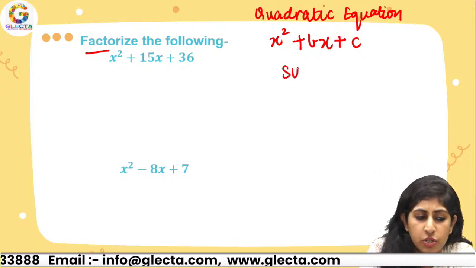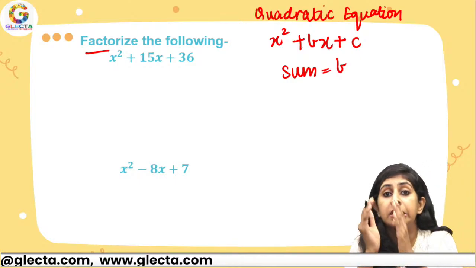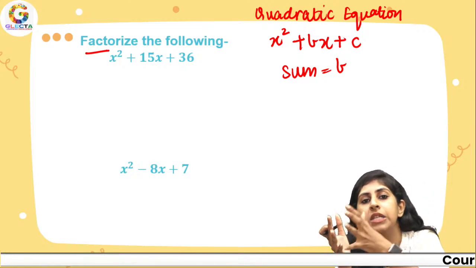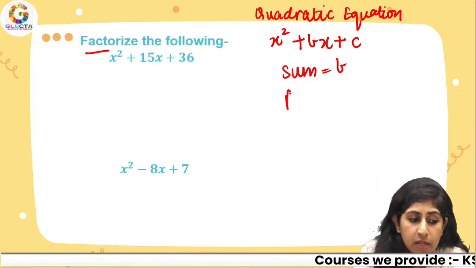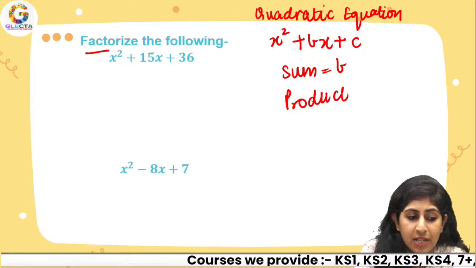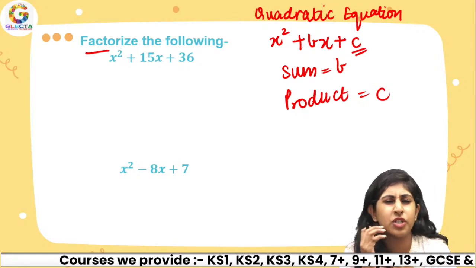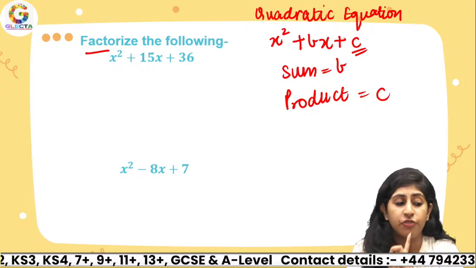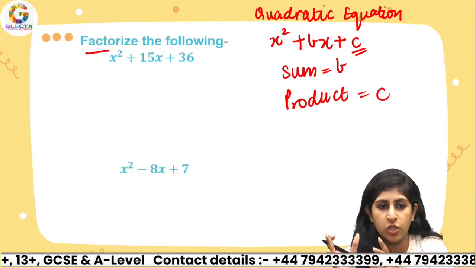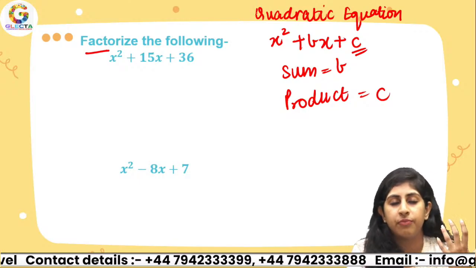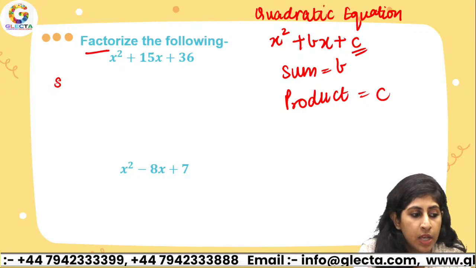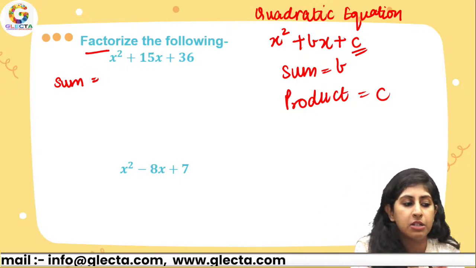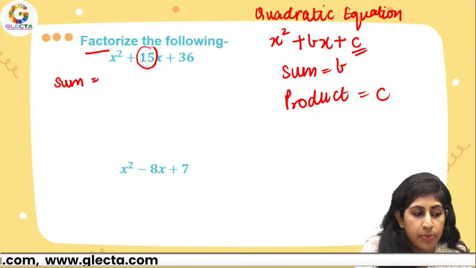You're going to think of just two numbers whose sum is the coefficient of x. Coefficient means the number that is being multiplied with x, and the product is the constant term. This c which has got nothing to do with x, it's just being added in my terms, right? So you have to think of two numbers. So if you compare the general equation that I have written and the equation that I have written on the left side, over here b, that is the coefficient of x, that is the number that is being multiplied by x. Over here, that's 15.